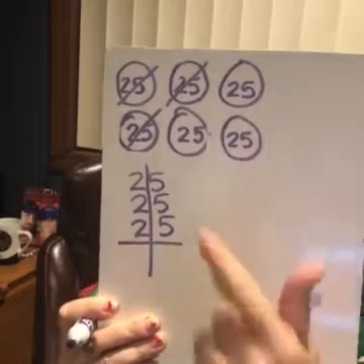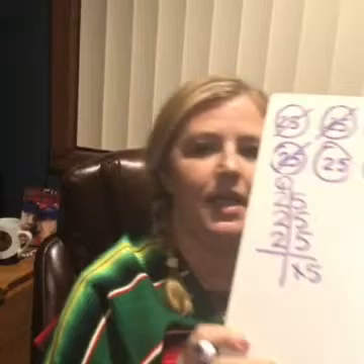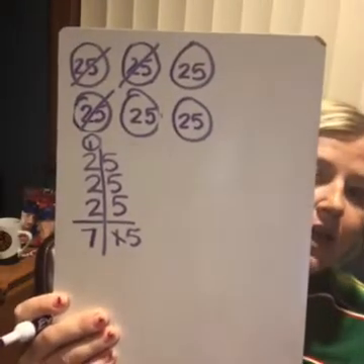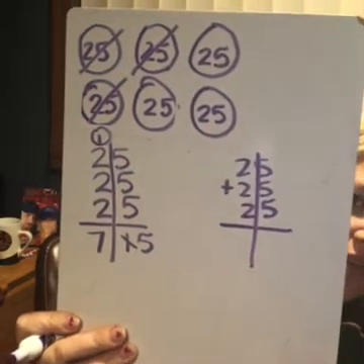And I have 5, 10, 15. But I can't have that 1 in the ones place, so I'm going to move it to the tens place. So I put it right up here. And now I have 2, 4, 6 plus 1 is 7, 75. Okay, now if I do that again, 25 plus 25 plus 25, with the 3 remaining 25s that I have, what do you think is going to happen? Exactly, I'm going to get the same answer.